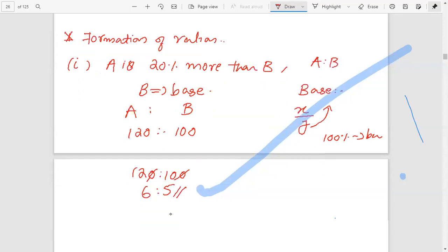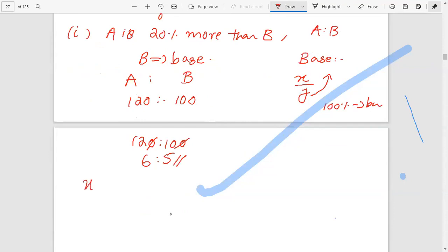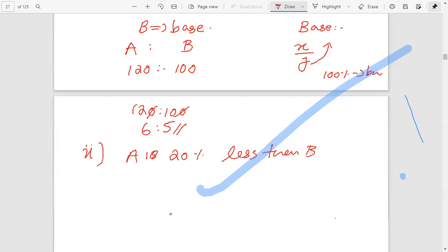Another example. We can make it clear by doing examples. A is 20% less than B. Here, what is the base, A or B? Here B is the base, since A depends on B. Therefore, base is given as 100.